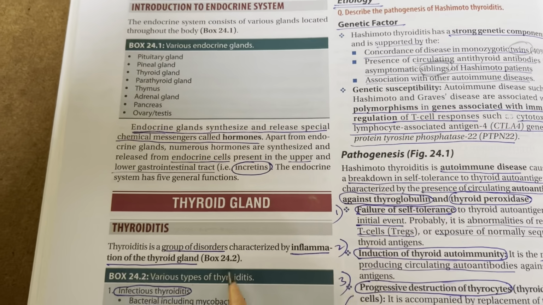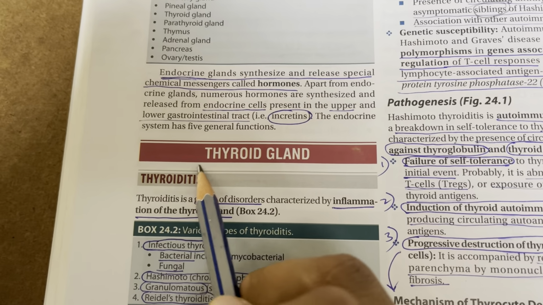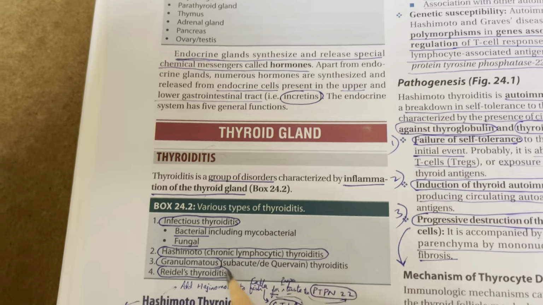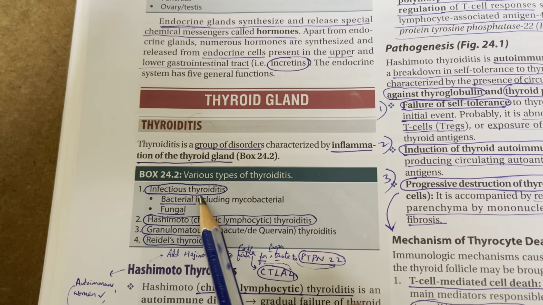Chapter 24, endocrine disorders. So we start with the thyroid gland. Thyroiditis is inflammation of the thyroid gland. So it's a group of disorders. We have various causes: infectious thyroiditis.